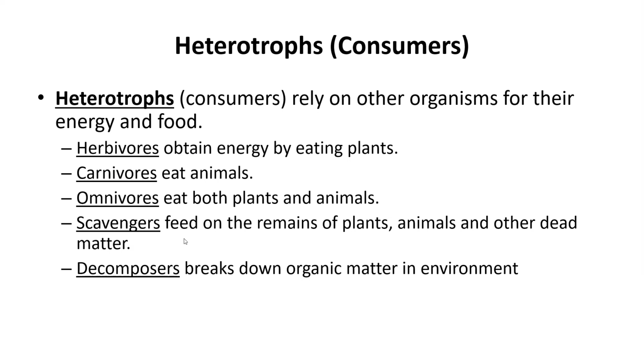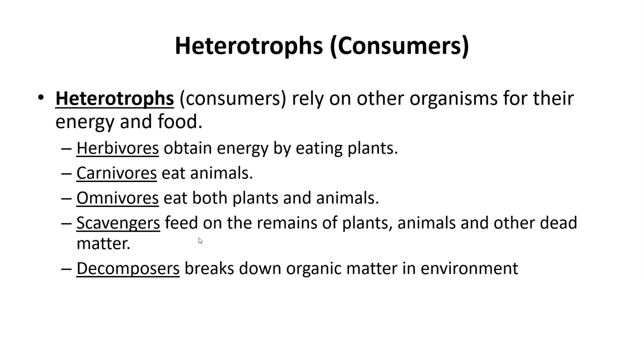Carnivores are usually a little bit further into our food chains, which you're going to learn about on Thursday. Carnivores eat animals, so they're not able to eat the producers and digest them. They have to eat some organism that has consumed the producer. Then we have omnivores. These are organisms that are able to eat both plants and animals.